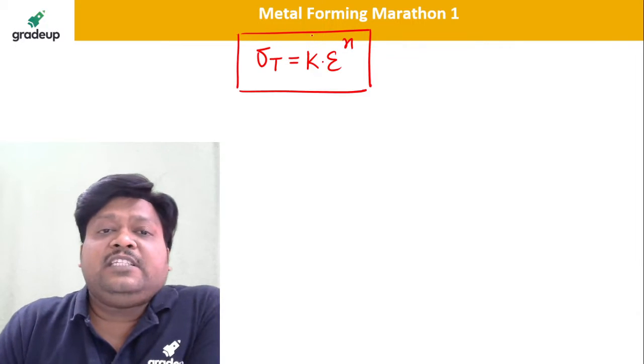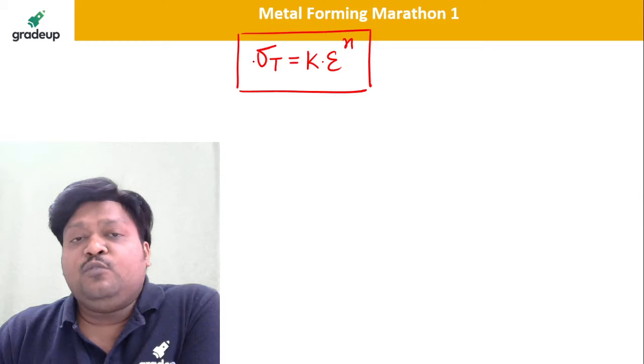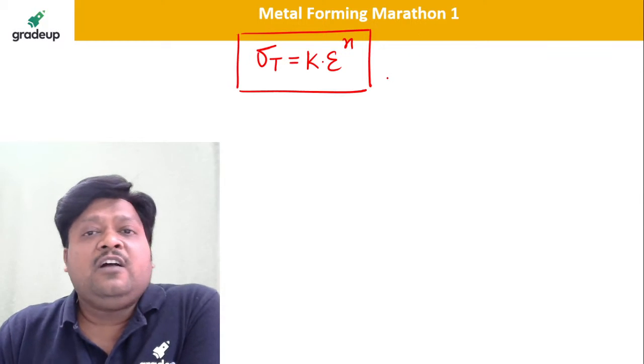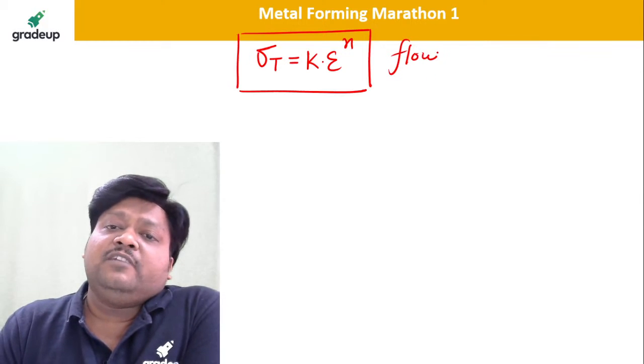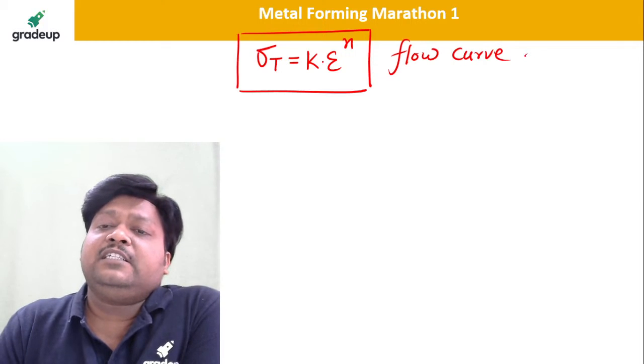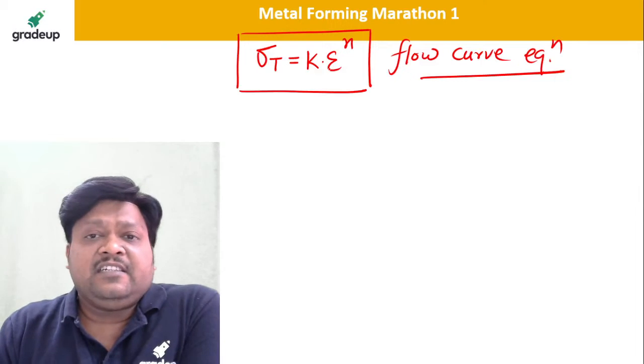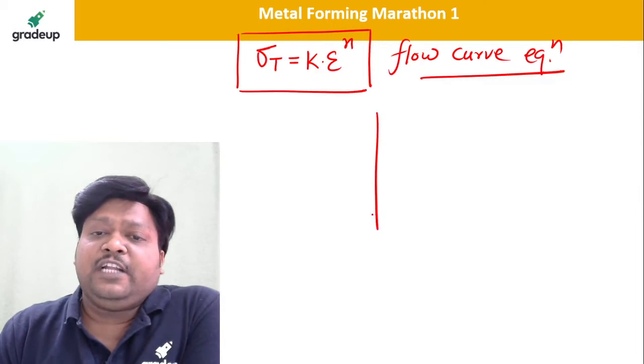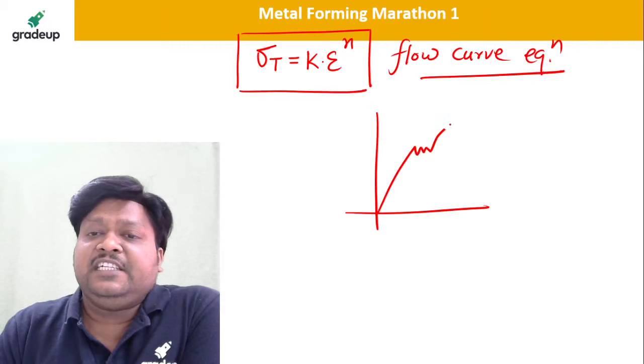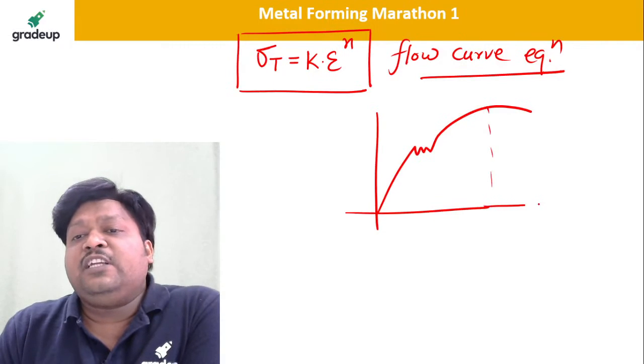So you know this equation, dear students, the Holloman-Ludwig equation, or the power law, also known as the flow curve equation. This is valid in the strain hardening region, which is the plastic deformation zone. In the strain hardening region, Hooke's law is no more valid.